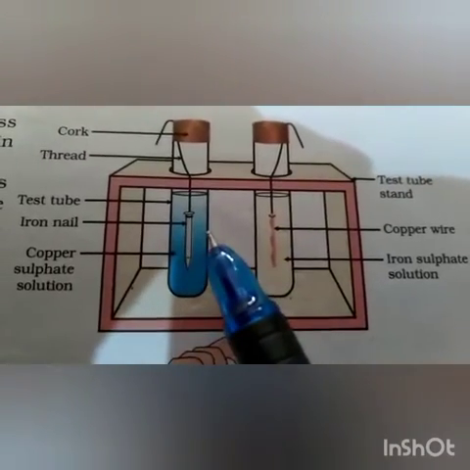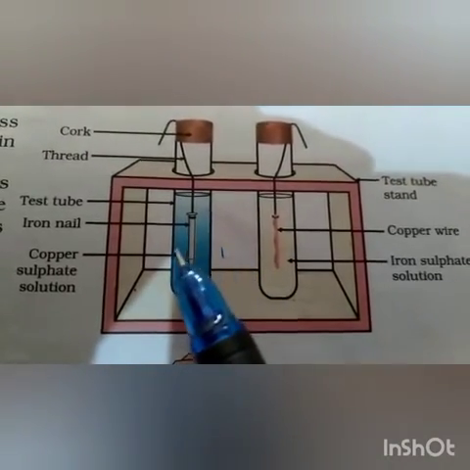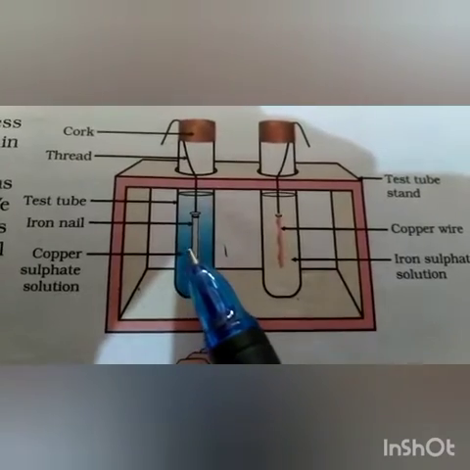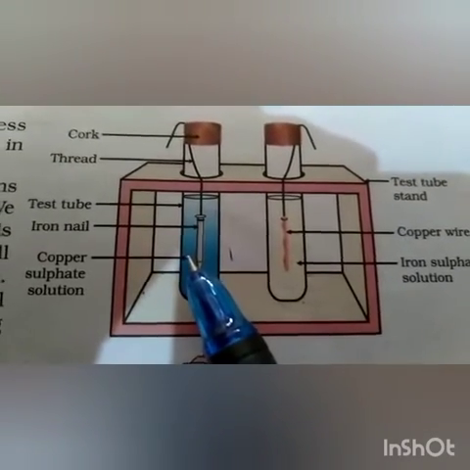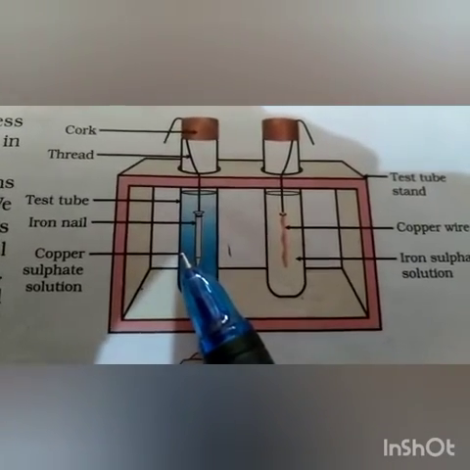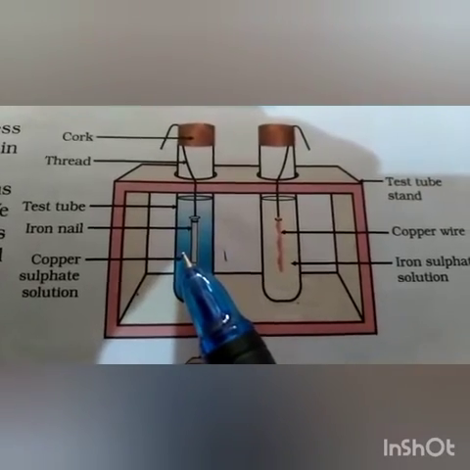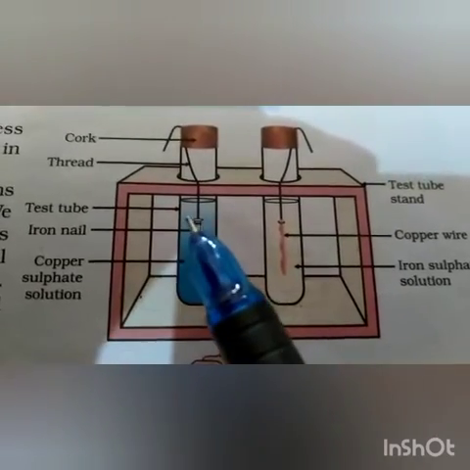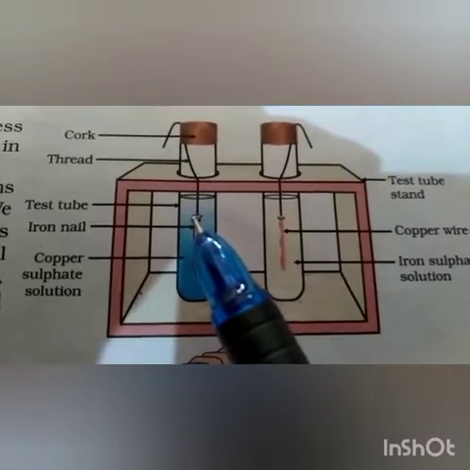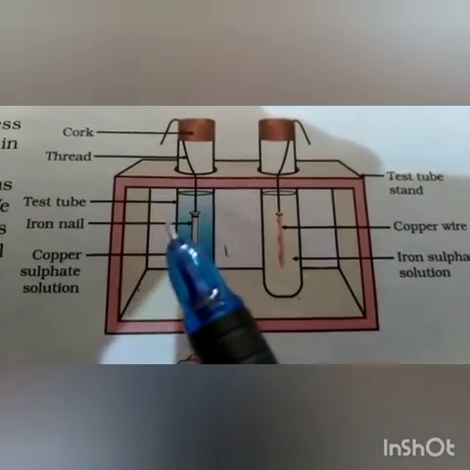Now children, as I told you before also, all the metals do not have the same reactivity. Some are highly reactive, some are less reactive, some do not react at all. So the reactivity series is there. In the reactivity series, all the metals are arranged in the decreasing order of their reactivity.